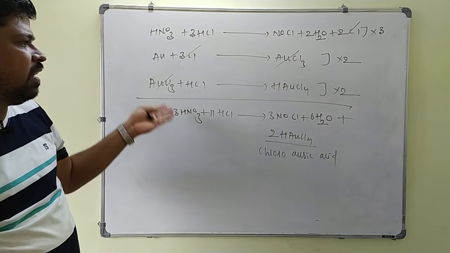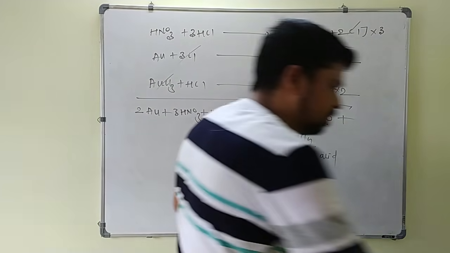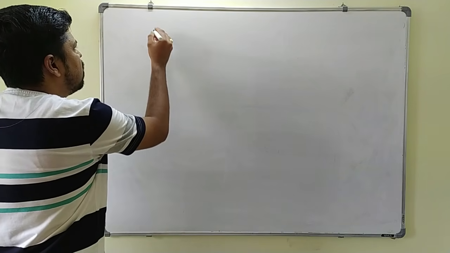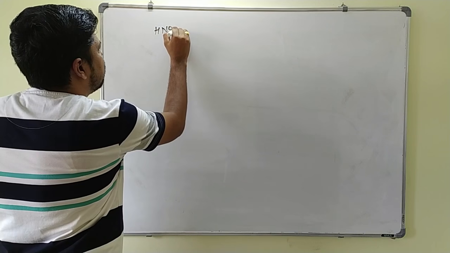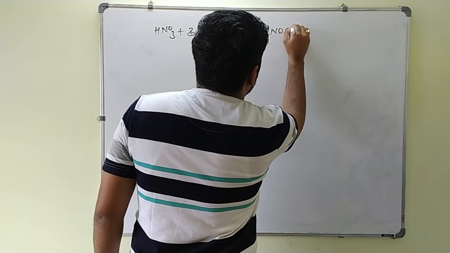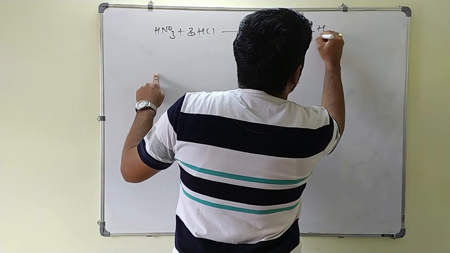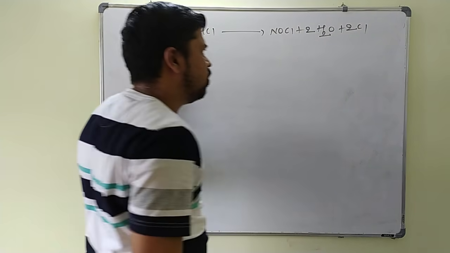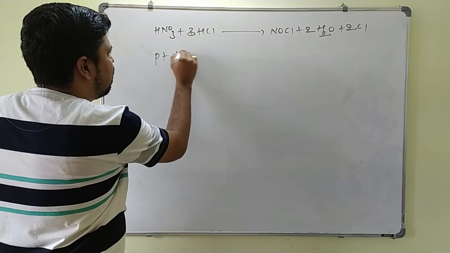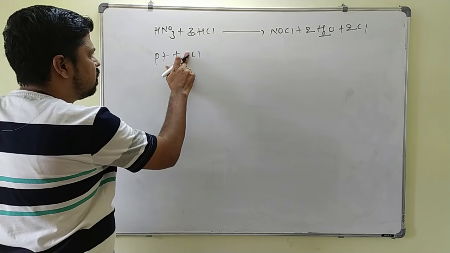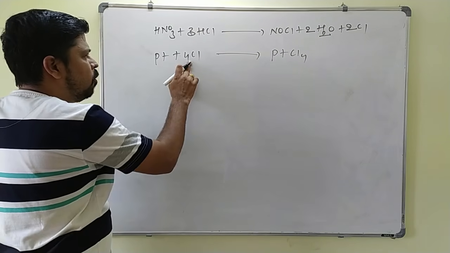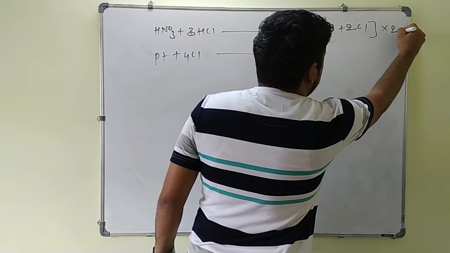In the same way you can write the reaction for platinum also. We will see that one. Now we will see the reaction of aqua regia with platinum. So this is your HNO3. This reacts with 3 moles of HCl, giving NOCl, plus 2 times H2O, and 2 nascent chlorines are obtained here. Those nascent chlorines will react with platinum, which is a noble metal. 4 times chlorine will react with platinum to form PtCl4. So 4 chlorine, 2 chlorine, to balance that it is multiplied with 2.